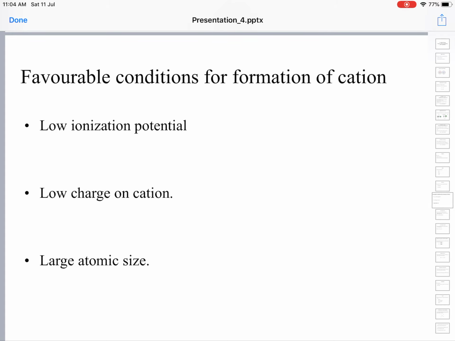If it is very small, it polarizes the bond and a covalent bond will be formed. The higher the charge on the cation, the more its polarizing power. Small atomic size and large charge, both factors polarize the opposite atom, and polarization leads to covalent bond. So the favorable conditions for the formation of cation are low ionization potential, low charge on the cation, and large atomic size.